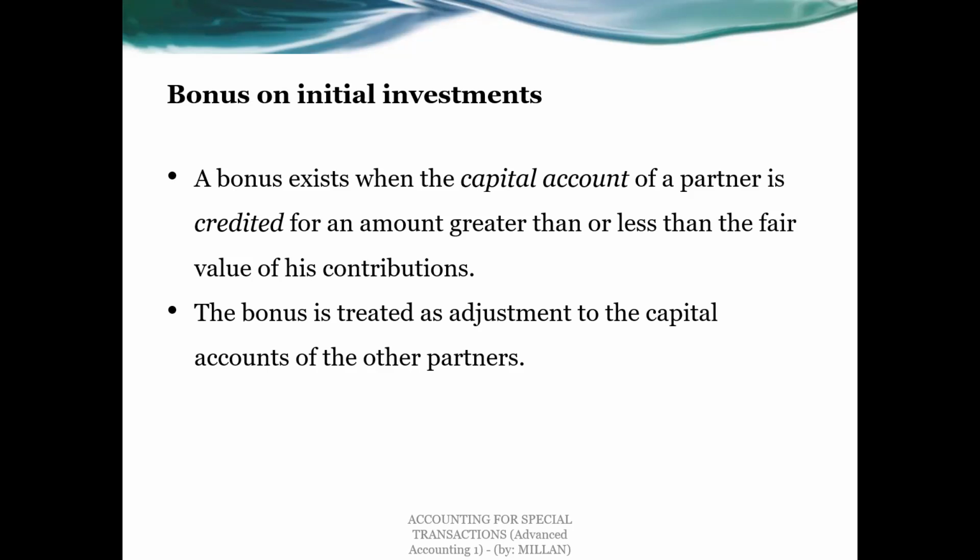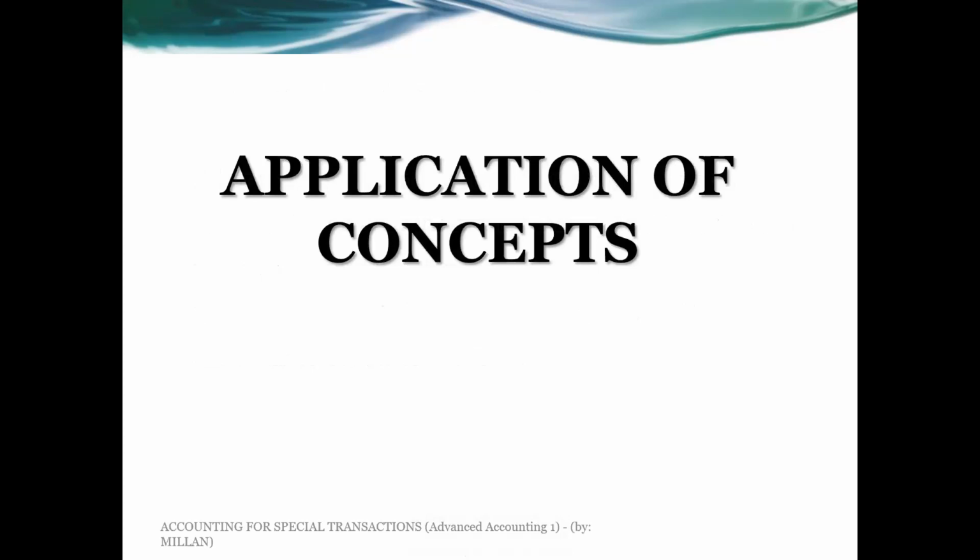On the other hand, it could also be that a partner, for example partner C, will contribute 100,000, but the capital credit will only be 80,000. In that case, the difference of 20,000 will be added to the capital of the old partners, like partners A and B. So there is such a thing as bonus to initial investments. Okay, now let's apply this concept by answering a few exercises as to partnership formation.